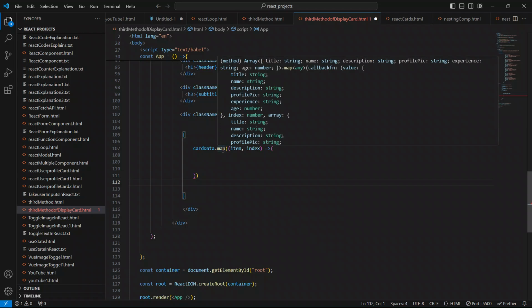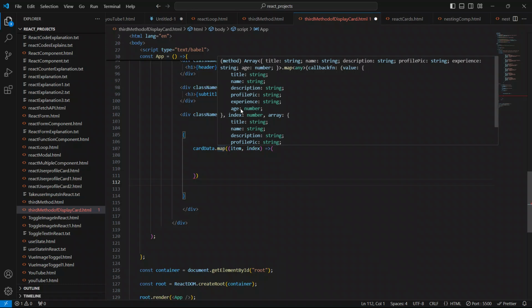You can see here it is going to show all the things, which index we have. See, it says title, name, description, profile pic, experience, age. Again it says title, string, name, description, profile pic, up to the last element of this object.